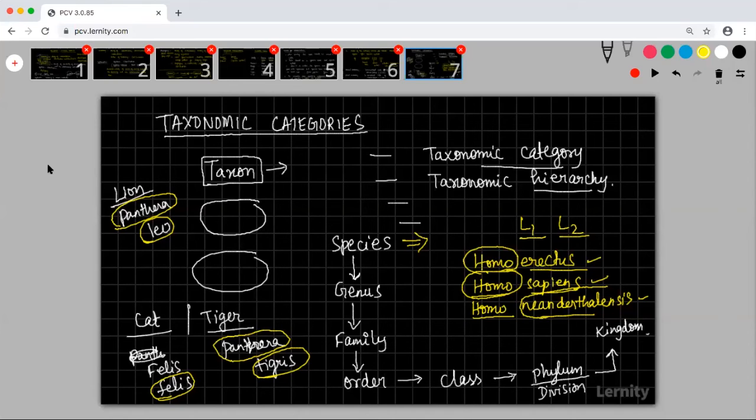So if you are seeing two organisms that have very similar things, you can group them together in the same species. But when two organisms have some minor differences, we put them in different species. Say for example, Panthera leo, Panthera tigris. Lion and tiger, are they the same or are they different?